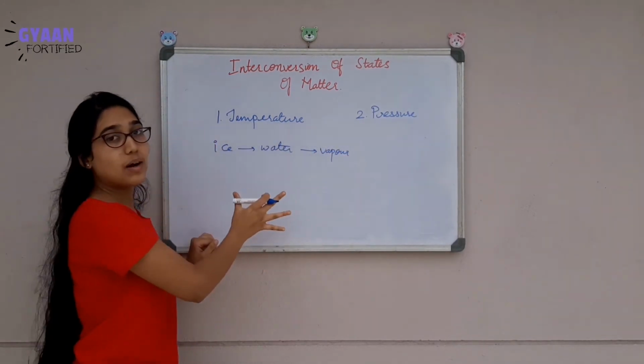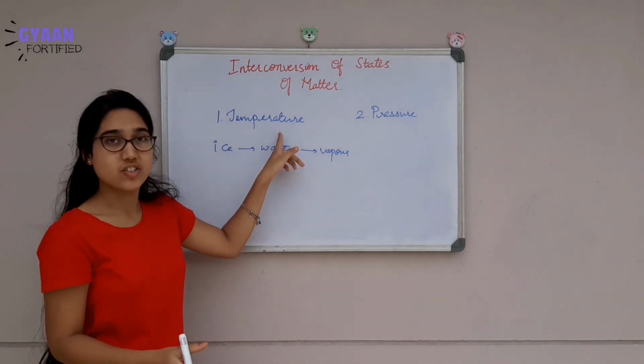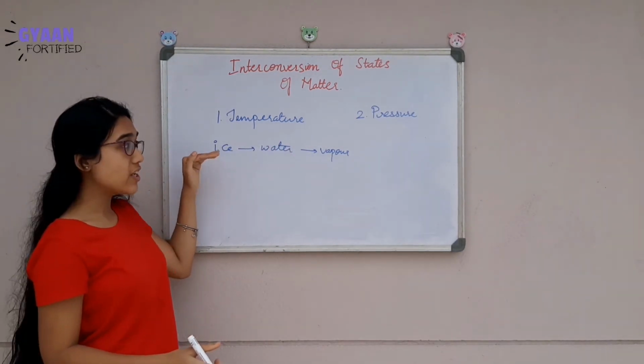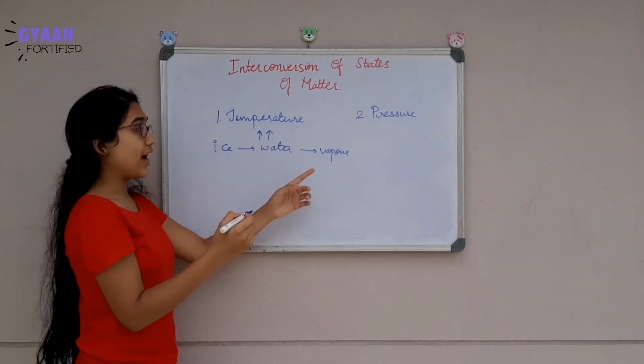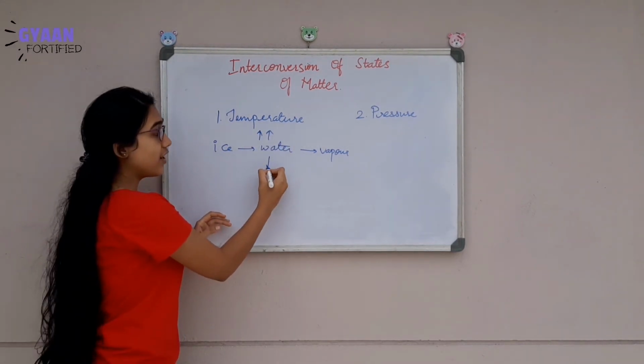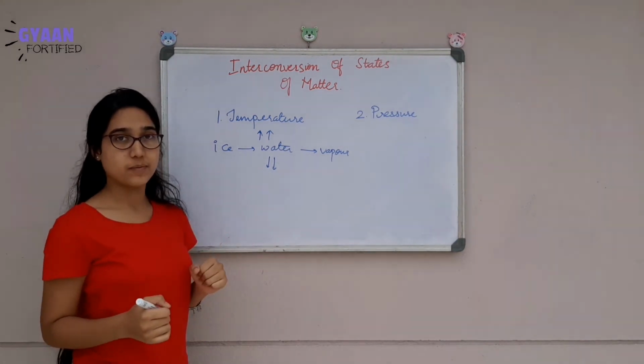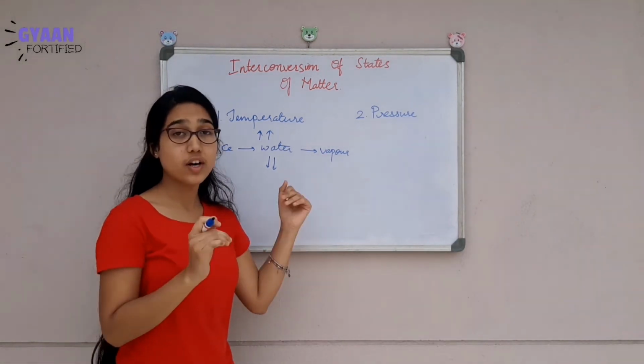So this will come under the temperature change. While moving from ice to vapor, we increase the temperature, and in the reverse process, we decrease the temperature. This was known. You got it.